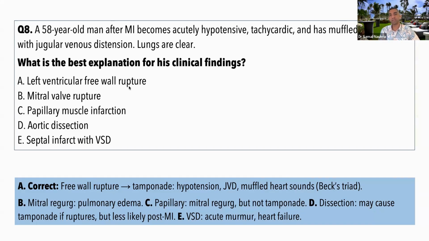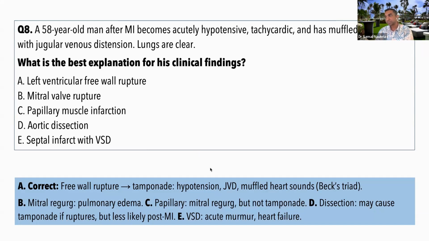Why do I say that? Because in this scenario, free wall rupture means the blood is leaking out from the heart. Because of MI, the muscle is dead, there are dead cells in the wall, there is free space. All the cells are lost there acutely. Blood moved out from the left ventricle and collected around the heart. You have the pericardium covering the heart, and fibrous tissue around the heart. So blood pools around the heart. What would that do to the heart? It will compress the heart, isn't it? So that is what leads to these features of cardiac tamponade.